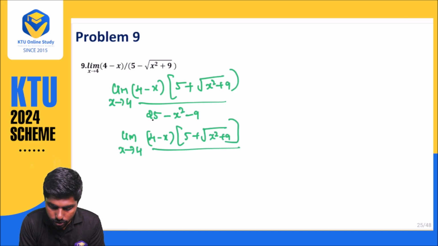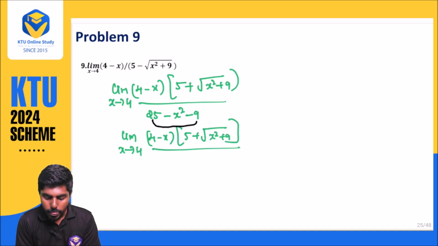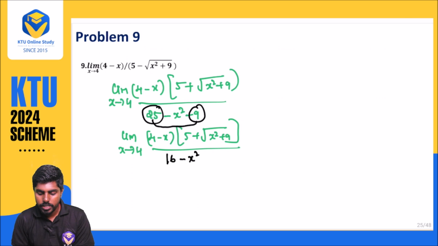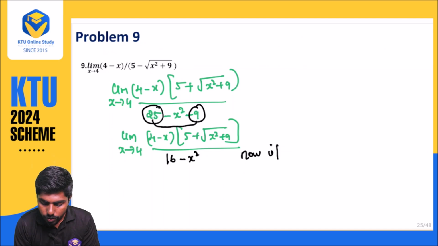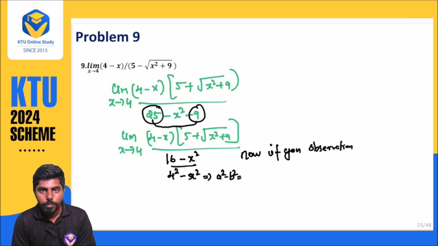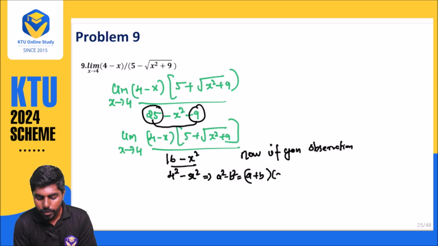Just solve the denominator. 25 minus 9 is 16, so it becomes 16 minus x square. Now if you observe very carefully, this is nothing but 4 square minus x square. That is the a square minus b square formula, which is (a plus b) into (a minus b).